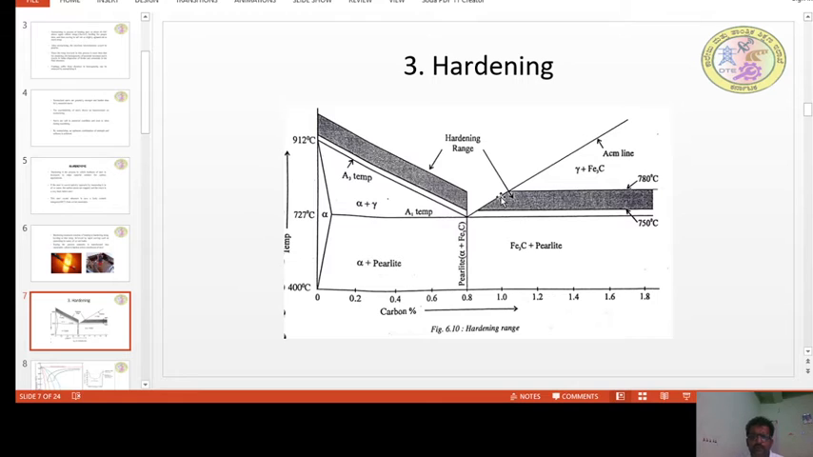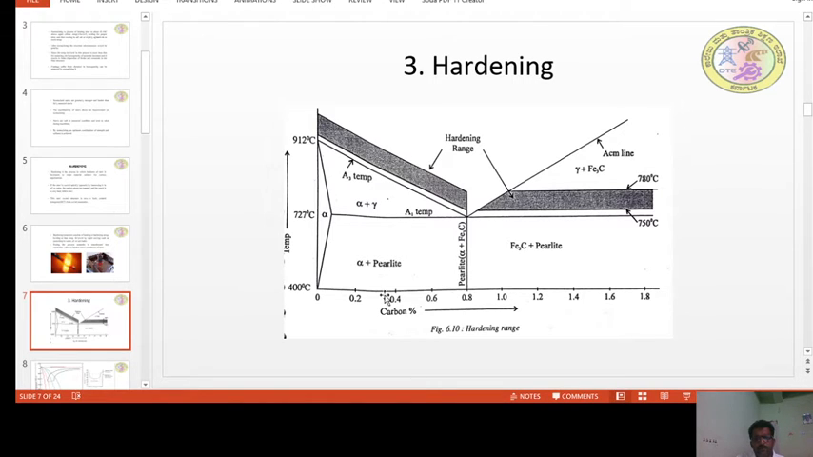Coming to the phase diagram of this hardening, we can observe that the hypoeutectoid steels are heated above the upper critical temperature, whereas the hypereutectoid steels are heated just above the lower critical temperature. The reason is that the first requirement in hardening is that before dipping the material into the cooling media, the phase present should be austenite.